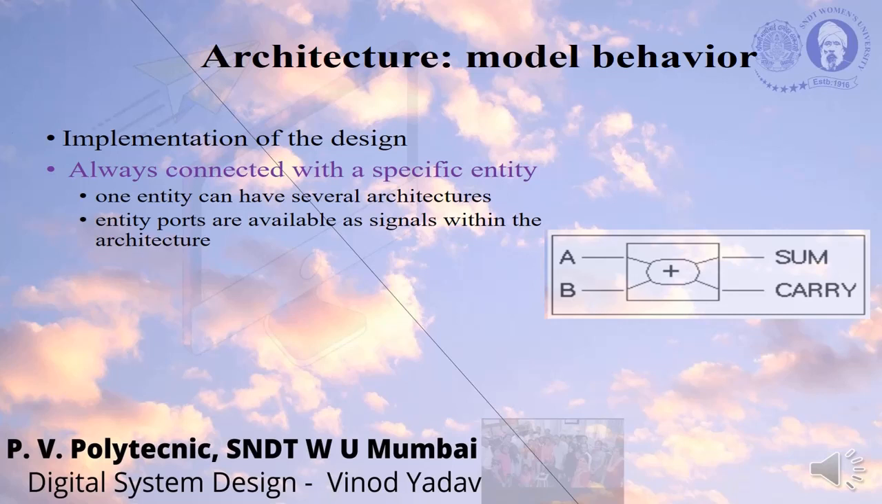One entity can have several architectures, but it is not possible that one architecture will have several entities. Entity ports are available as signals within the architectures. So whatever you define in the entity, you can use in the architecture, as ports, as generics, as constants. Whatever things you defined there, you can use them.